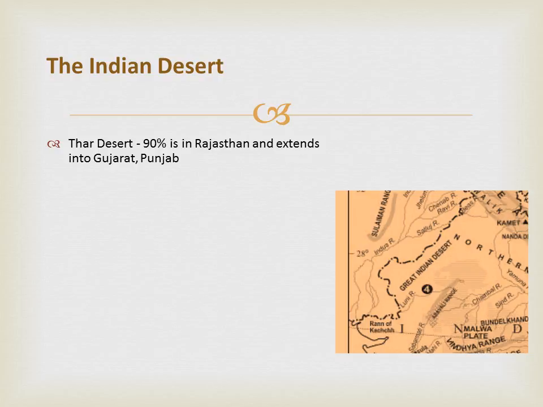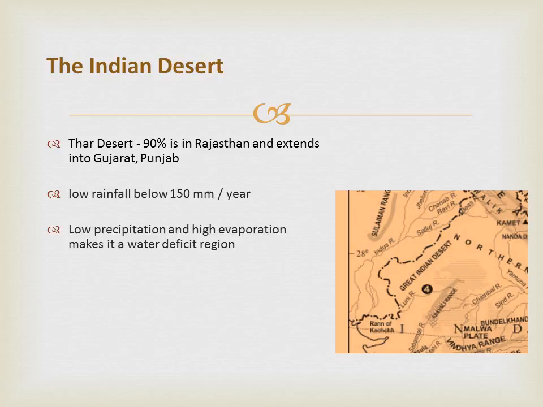In India, it covers about 320,000 square kilometers, of which 90% is in Rajasthan and extends into Gujarat, Punjab, and Haryana. This region receives low rainfall, below 150 mm per year, hence it has an arid climate with low vegetation cover.